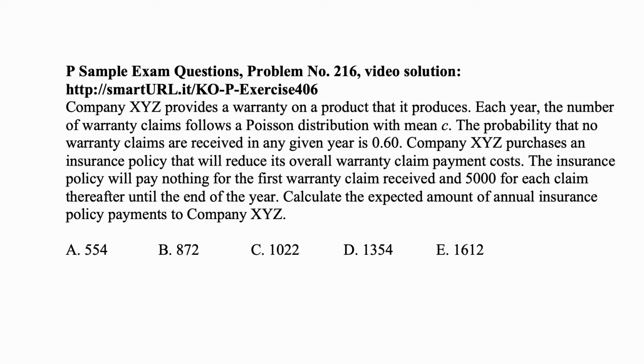Here's a problem for today, for exam P on probability. Company XYZ provides a warranty on the product that it produces. Each year, the number of warranty claims follows a Poisson distribution with mean C. The probability that no warranty claims are received in any given year is 0.60. Company XYZ purchases an insurance policy that will reduce its overall warranty claims payment costs. The insurance policy will pay nothing for the first warranty claim received and $5,000 for each claim thereafter until the end of the year. Calculate the expected amount of annual insurance policy payments to company XYZ.